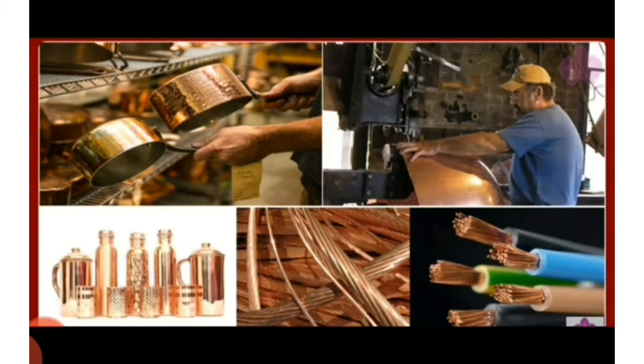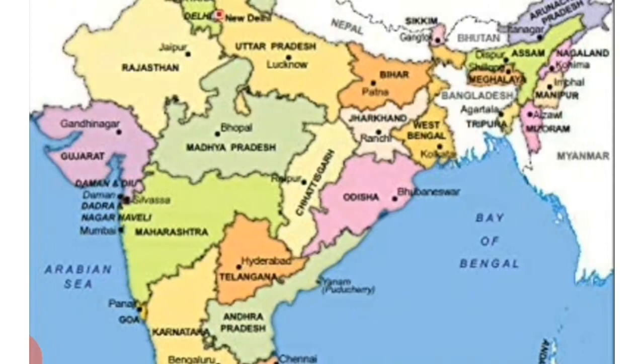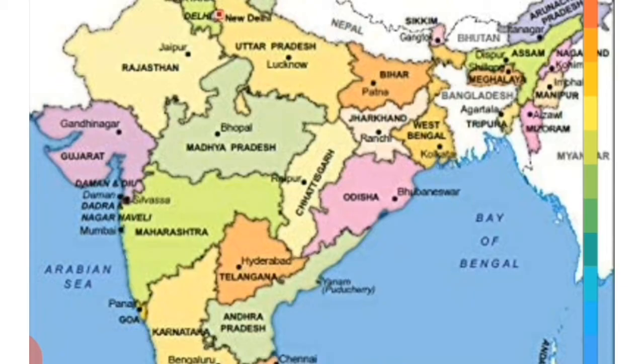Major copper mines are found in Rajasthan and Jharkhand.